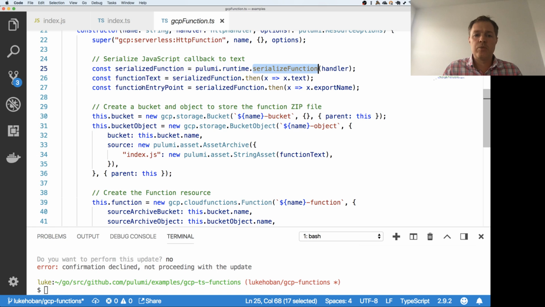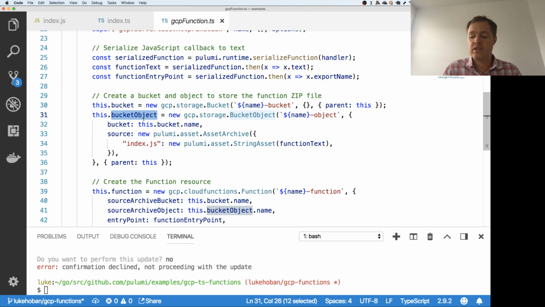We then use that to build up the function text and the entry point information, and use those to create a bucket and a bucket object to store that. And the interesting thing is, because this is going to actually deploy every time we do an update, we're just going to see the deltas. Only because the function text changed are we going to see that this bucket object needs to update. But the bucket itself will never need to change because there's no inputs to it which change over time.